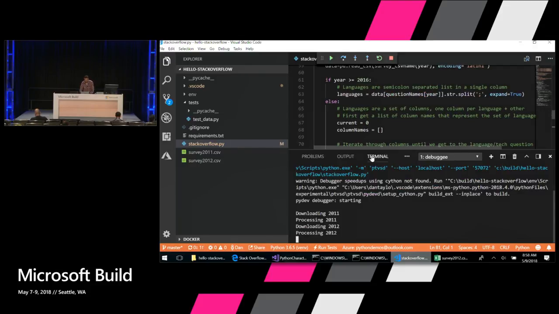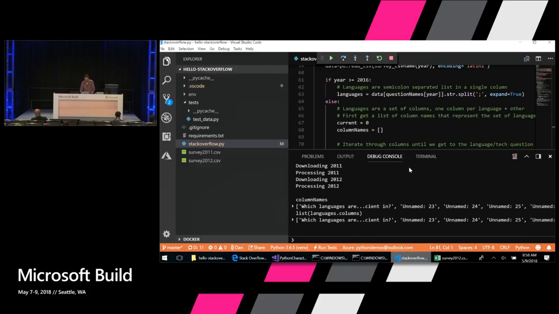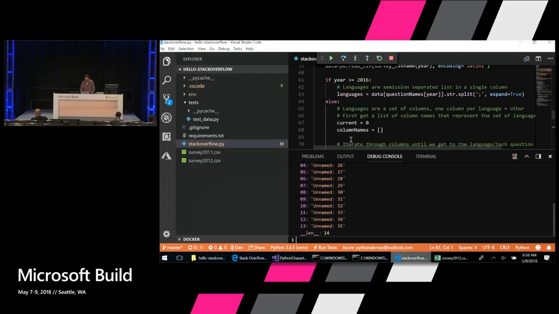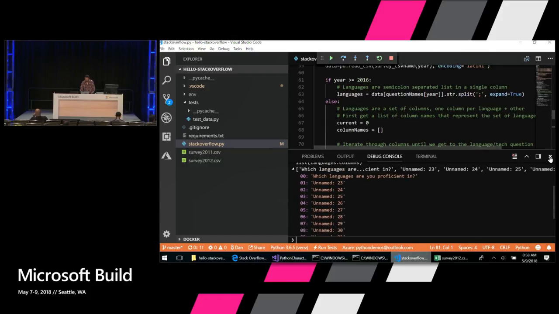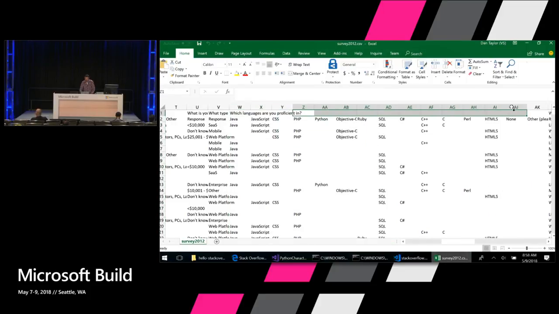Just to show you this, I'm going to use the debug console. There's this debug console in VS Code that lets you evaluate variables. I can type column names, for example, in here, and this will print out the list of languages. I can say list languages dot columns, and this will show me all of the columns that are included in this languages table, and we can see it just contains that. So all of the unnamed columns are these columns here.